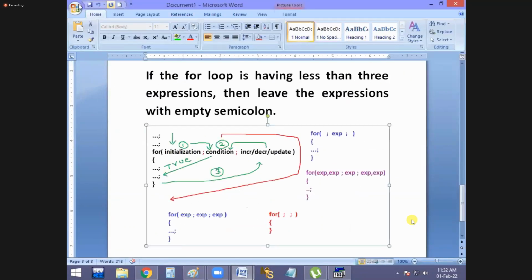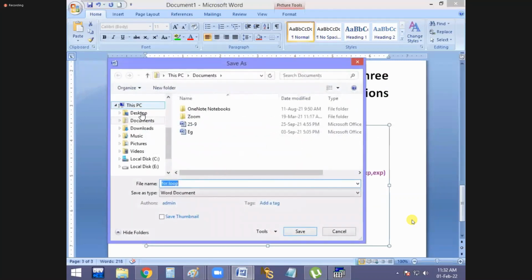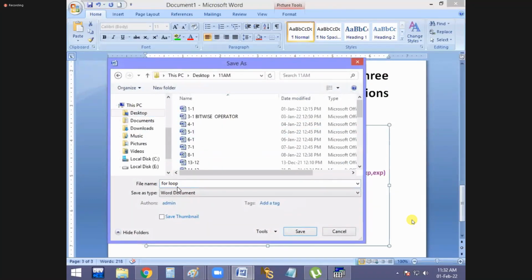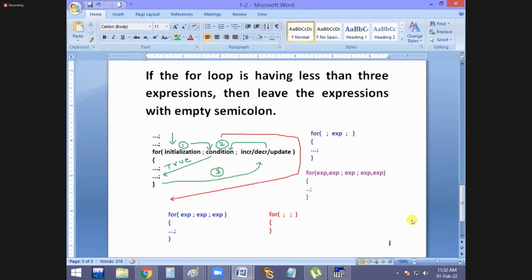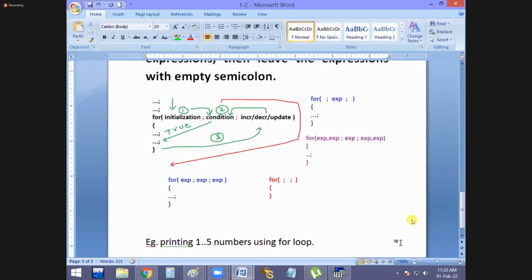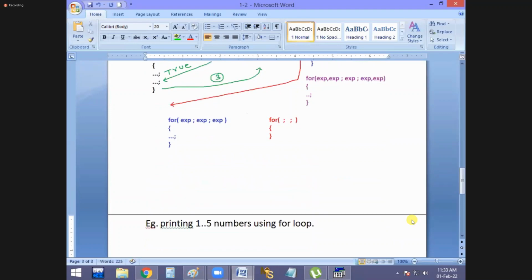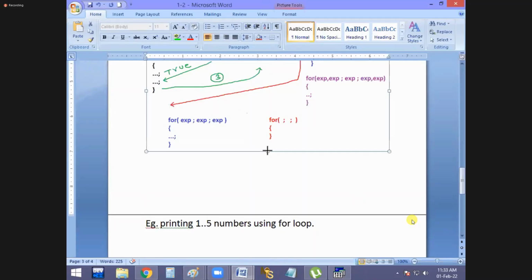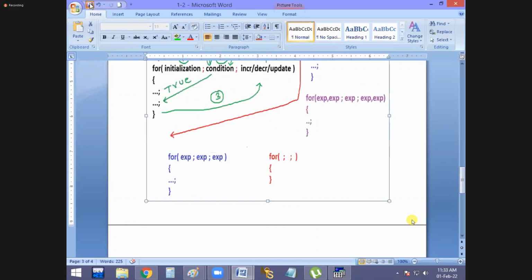Okay. Now it is how this for loop works, guys. Now, first I want to give you a small example only. Okay, first example, simple example: printing 1 to 5 numbers using what? Say that, guys. How easy it is. Okay, I want to print 1 to 5 numbers on the screen by using a for loop.